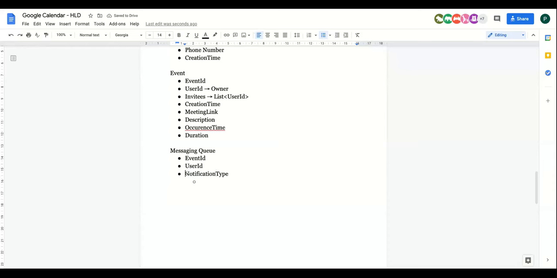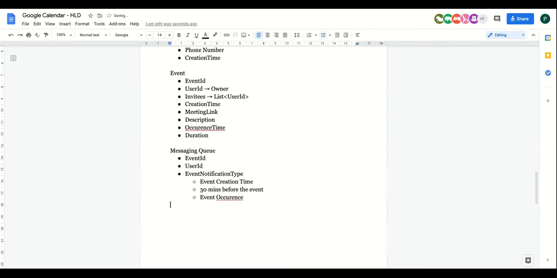Event notification type, I'll say. This can be the creation, event creation time. Another notification can be, let's say, 30 minutes before the event. And the last one is at event occurrence. These are the event notification types.